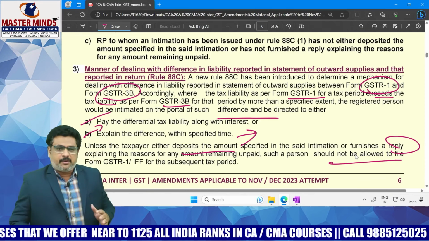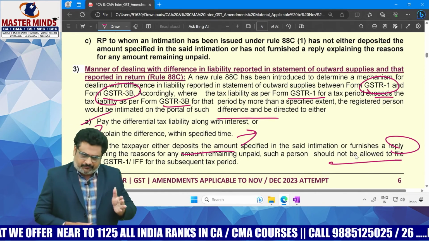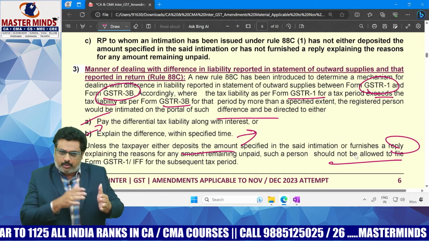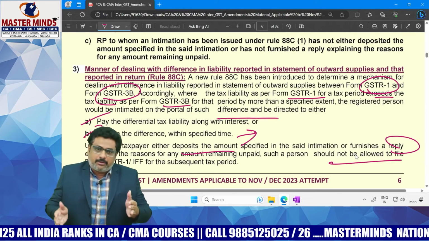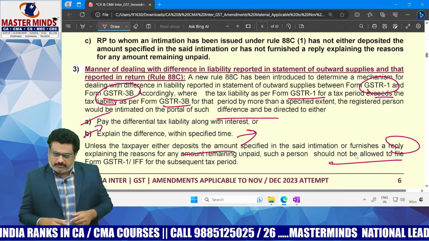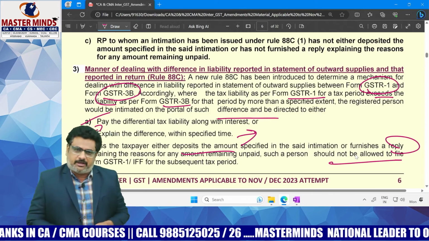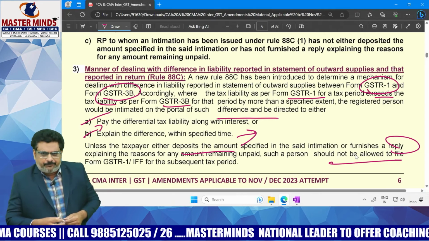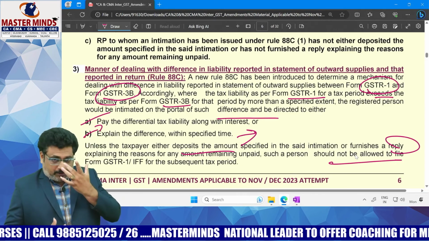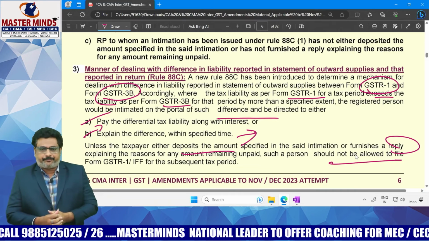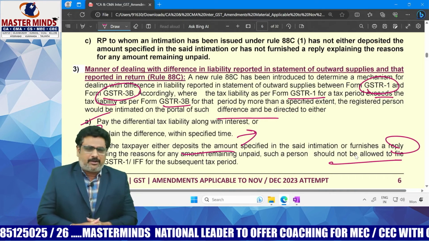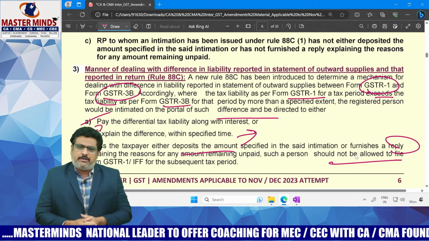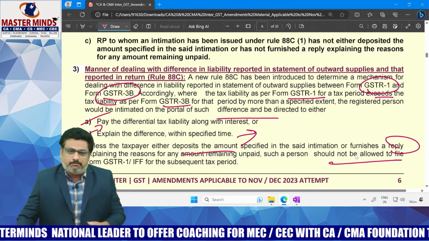If there is a difference between the amount specified in GSTR1 and GSTR3B, that means the GSTR1 amount is more than the GSTR3B amount, and the difference is communicated to the registered person, in that case you need to pay that amount along with the interest, or should give the explanation. In that case, definitely there is no issue. If neither the amount is paid nor the reply was given, then your GSTR1 generation will be blocked. That is the point you need to remember.